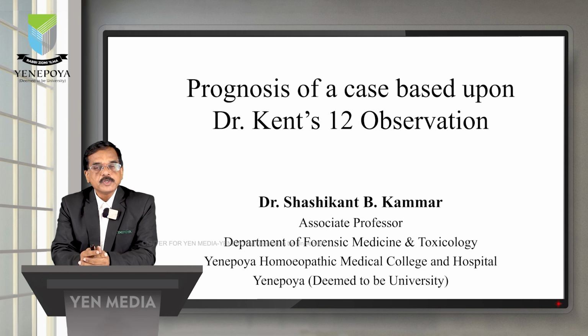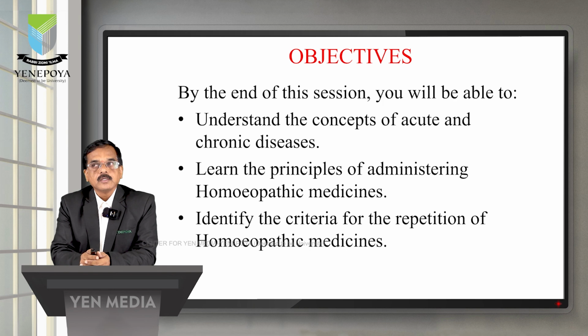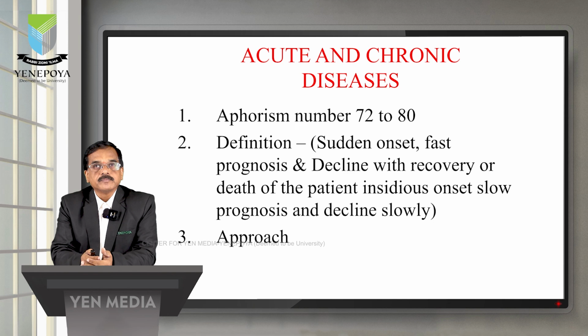Today my topic is the prognosis of the case based upon the 12 Kent's observations. The basic objectives of this session are that you will be able to understand the concept of acute and chronic diseases, understand the principles of administering homeopathic medicines, and identify the criteria for the repetition of homeopathic medicine.